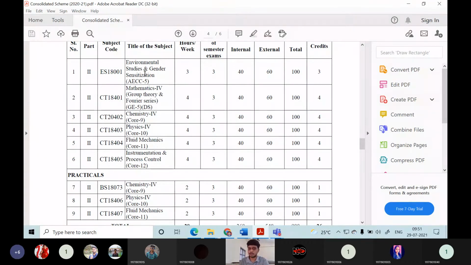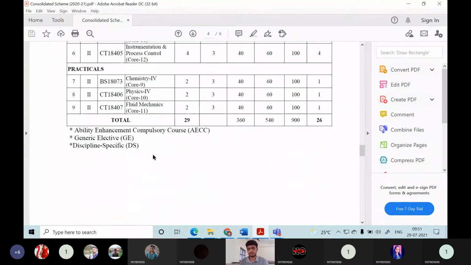Then here you studied environmental studies and gender sensitization. You will know much about the environment there. And mathematics 4, a more advanced course compared to the previous ones, in which you studied group theory and Fourier series. And chemistry 4 and chemistry 5 you have studied, and coupled with them, the practicals are there.